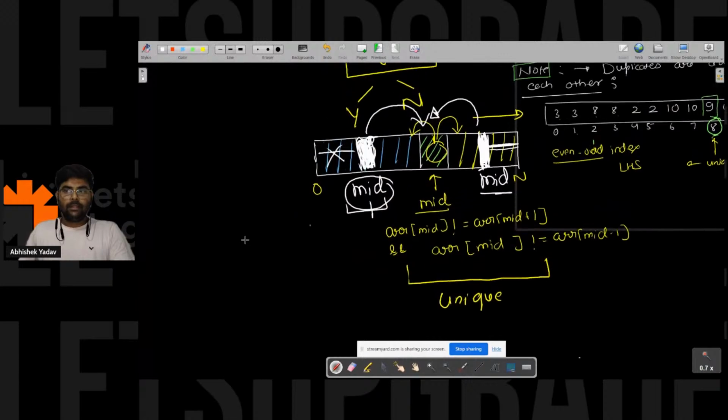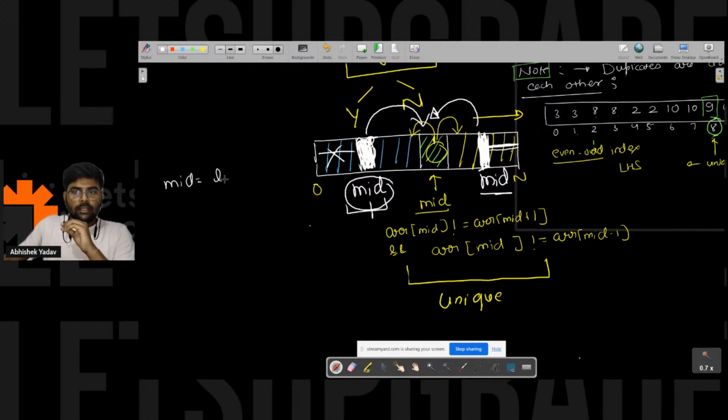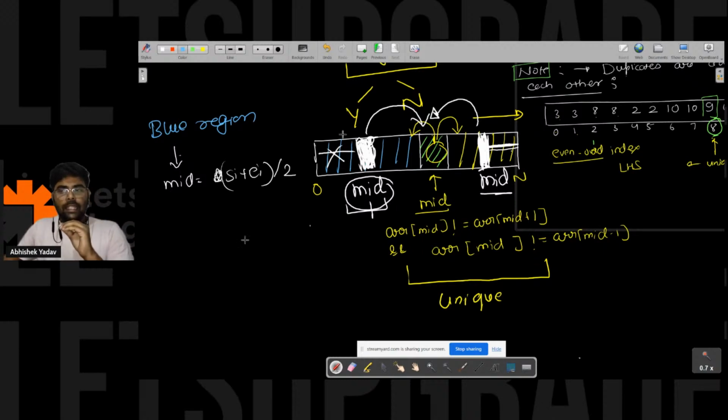So here, let's assume you have the mid, that is, mid is left index, that is starting index, plus end index, divided by 2. You got the mid, and this mid is in the blue region. So you are saying, if I am in the blue region, then first I will check this condition.